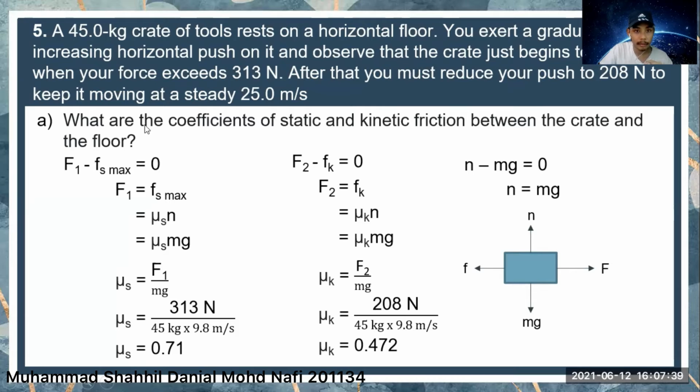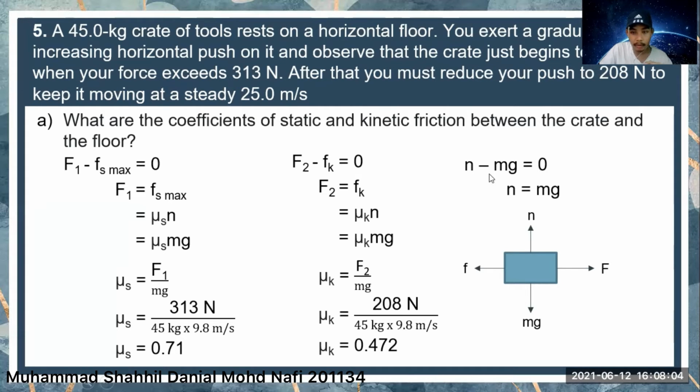For the first situation, the object is at rest, and we have to find the coefficient of static friction. From this diagram, we can create two equations, for x components and y components. For x components, we have force 1 minus maximum static friction force equals 0.